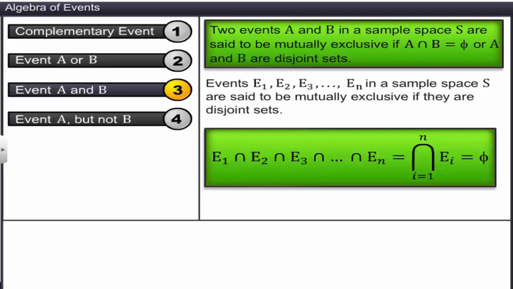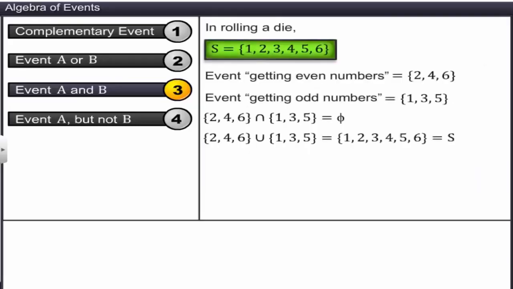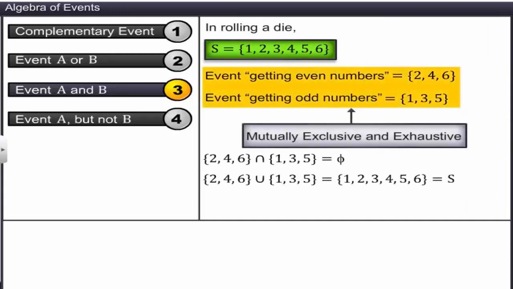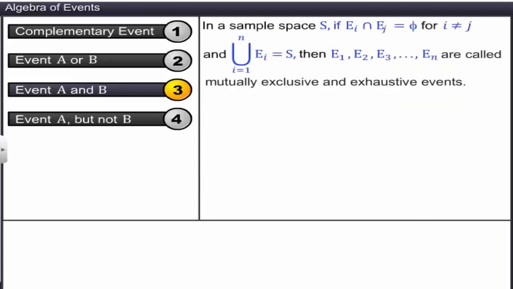Such events are called mutually exclusive and exhaustive. In a sample space S, if any pair of 2 events Ei and Ej are disjoint, and the union of all the events is equal to S, then all the events are called mutually exclusive and exhaustive.